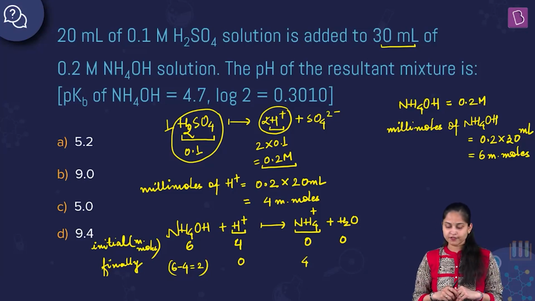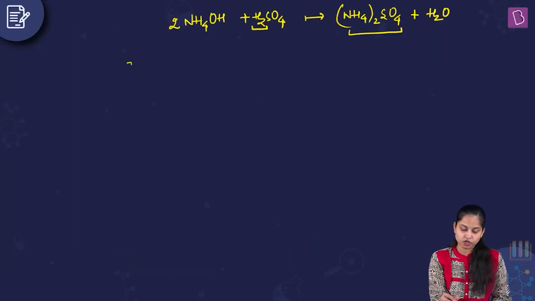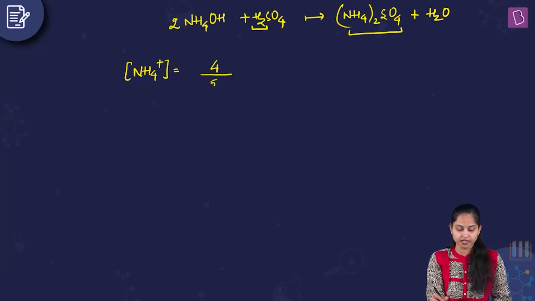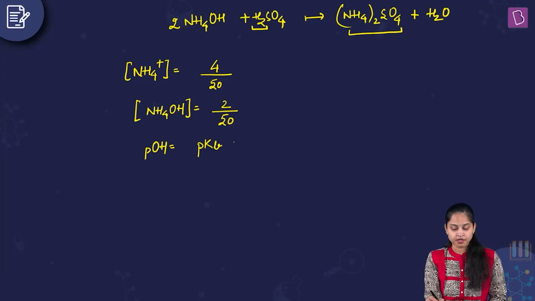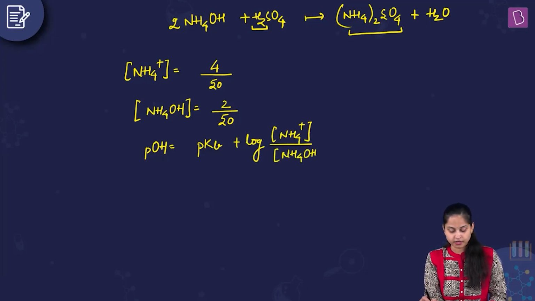No issues. So if I talk about the concentration part, what is the concentration of salt? It will be 4 millimoles of the salt divided by the total volume, which is actually 50 ml. Talking about the concentration of the weak base, it will be equal to 2 upon 50. Okay, so it is a basic buffer solution. So we'll write pOH equals pKb plus log of concentration of the salt to the concentration of the base. Clear? Okay, substitute the values.